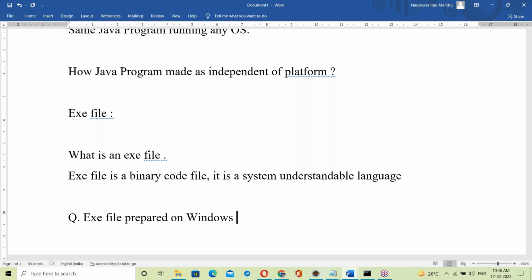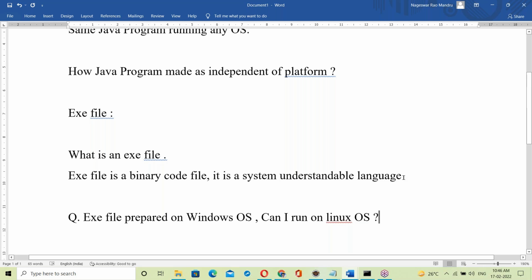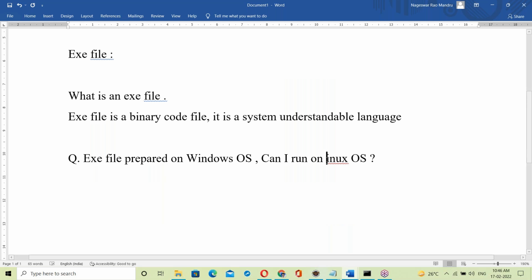Can I run it on Linux OS? So this is a question. Very simple question, you guys. An exe file prepared on Windows OS, can I run it on Linux OS? Yes, tell me the answer, guys.